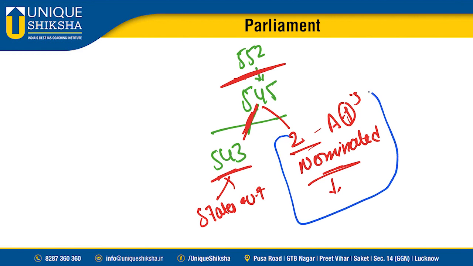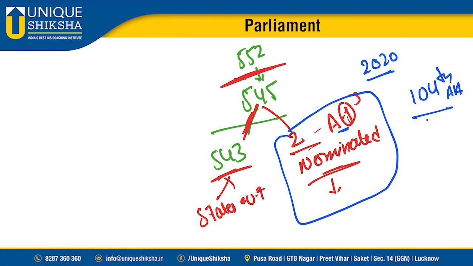However, in the recent amendment, the 104th Amendment Act, which dealt with the reservation for SCs and STs and the earlier amendments, the provision was extended till 2020. The reservation for Anglo-Indians was provided till 2020.